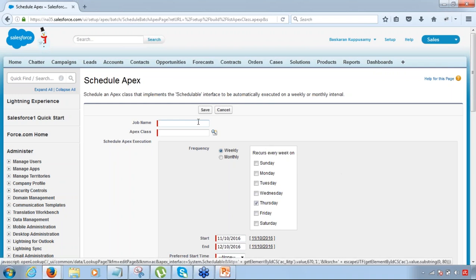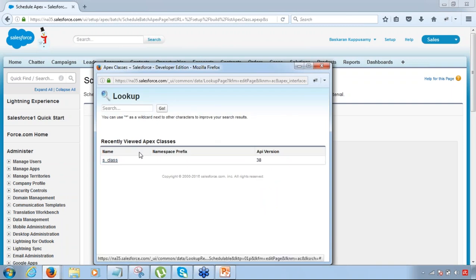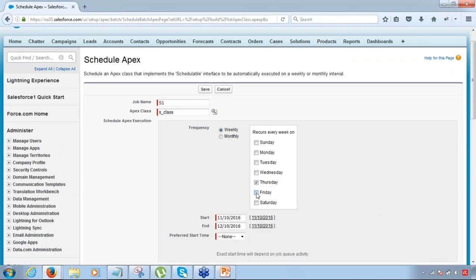Give the job name. Then select the Apex class. Okay. Now here you will only be able to select the Apex classes which have got schedulable interface. Other classes will not be available. Obviously, you cannot schedule the other classes. Now define your frequency, weekly or monthly. I said weekly, Friday.